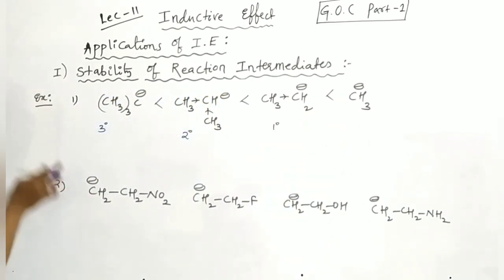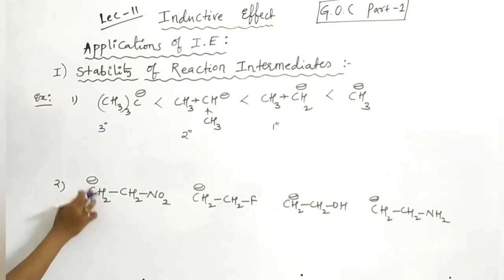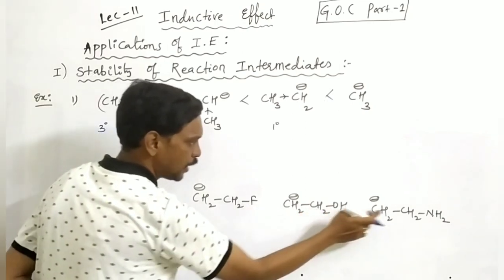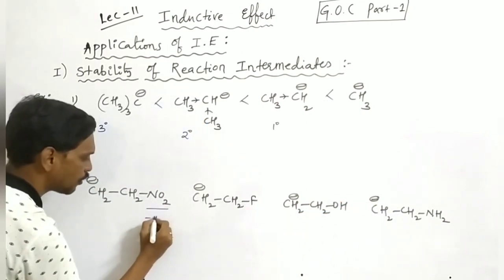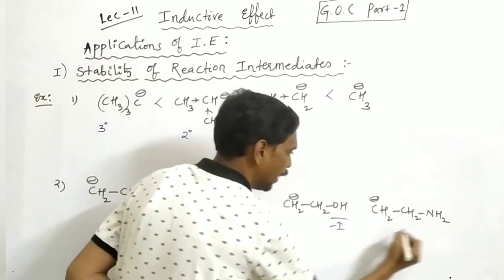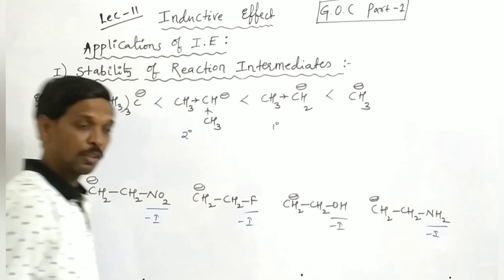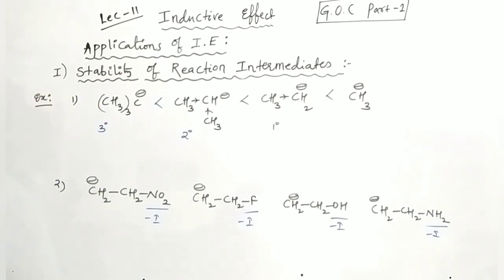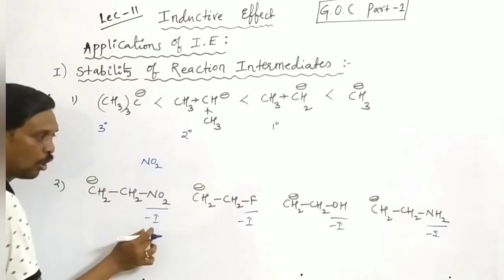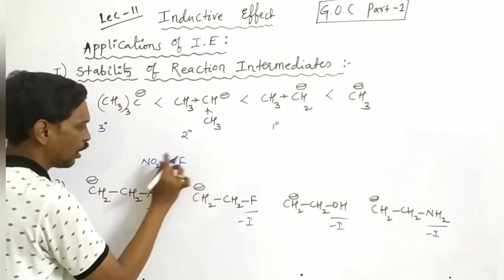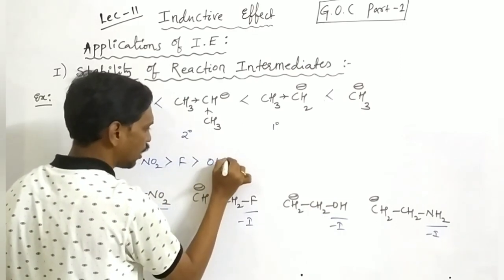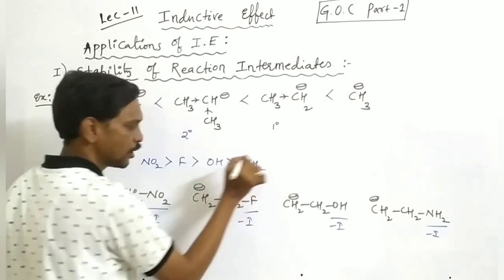Okay, now in the second example, see here CH2 minus CH2 NO2, and here F, OH, NH2. Here NO2 is minus I, here minus I, minus I, minus I. According to the series of minus I effect, NO2 is more powerful than fluorine, and more than OH, and more than NH2.